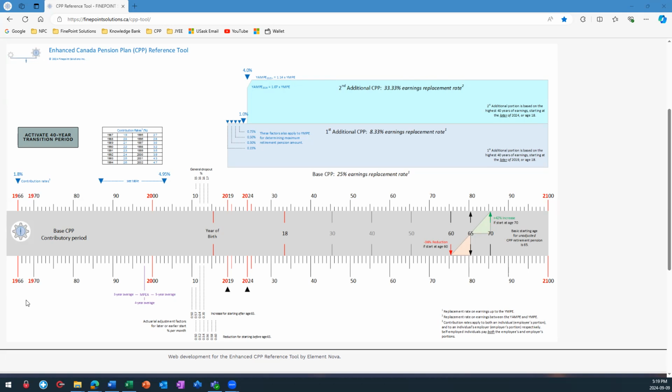The MPEA is the 5-year average of the YMPE in the year you start to receive your CPP pension and the YMPE in the previous 4 years.